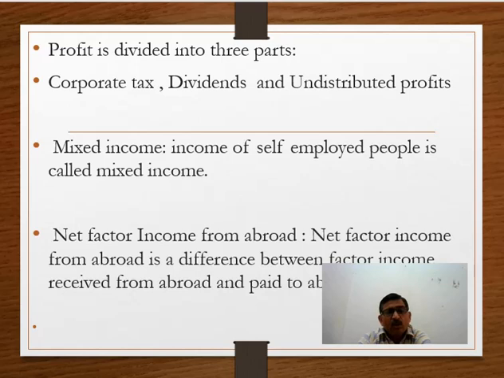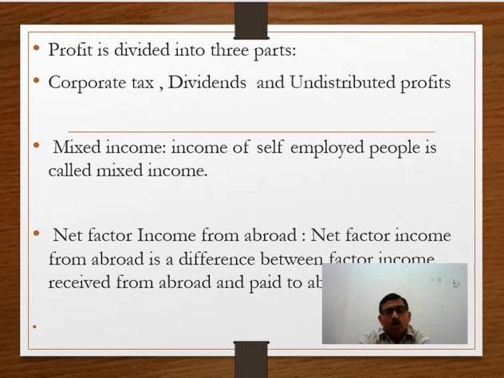Fourth component of factor income is mixed income. Mixed income is income of self-employed people. It means the income which is earned by those people who have their own business, like income of a doctor, income of a factory owner, who have their own self business. Next is the net factor income from abroad. Net factor income from abroad is the difference between factor income received from abroad and factor income paid to abroad.